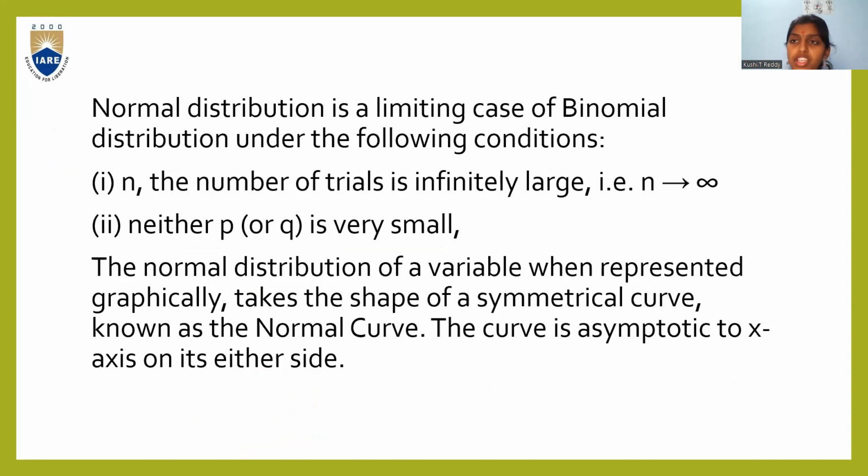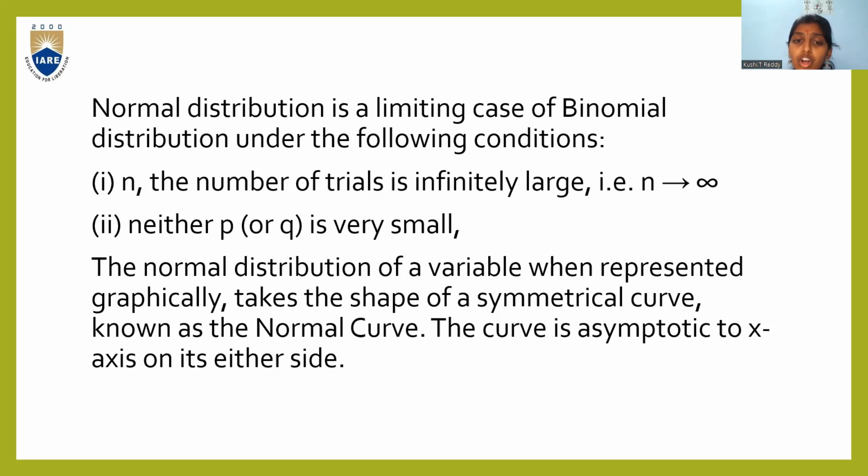Normal distribution is a limiting case of binomial distribution under the following conditions. N, the number of trials, is infinitely large, that is n tends to infinity, and neither p nor q is very small. By these two conditions, we can say that normal distribution is the limiting case of binomial distribution.